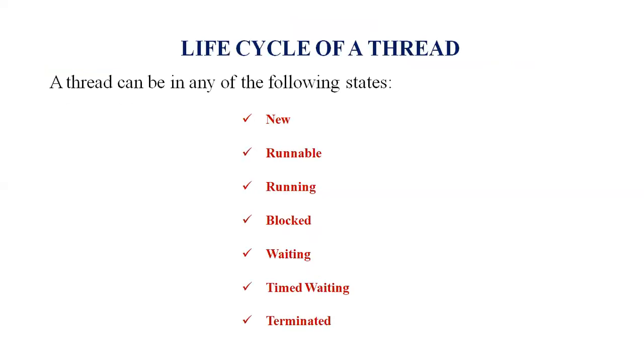This is the life cycle of a thread. In the life cycle, a thread can be in any of the following states: newborn state, runnable state, running state, blocked state, waiting state, timed waiting state, and terminated. These are the states available in the thread life cycle.